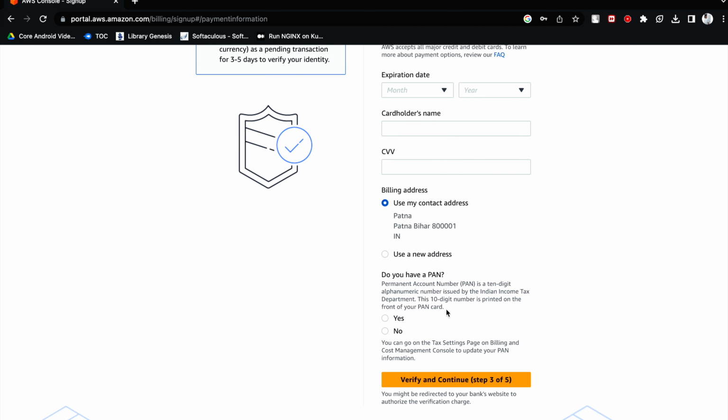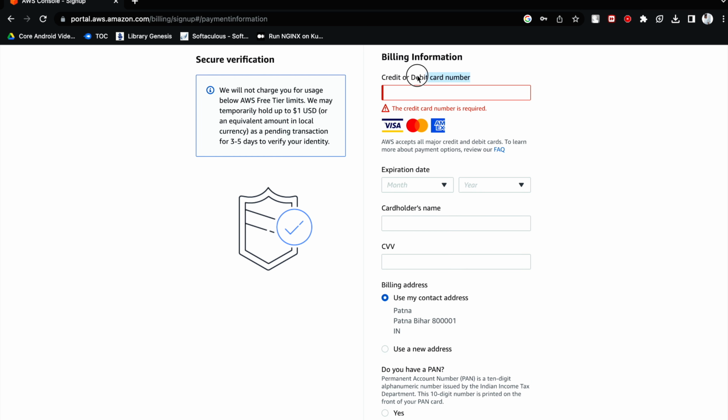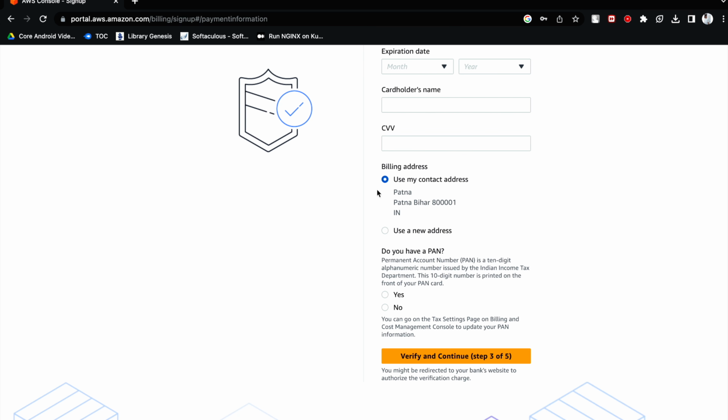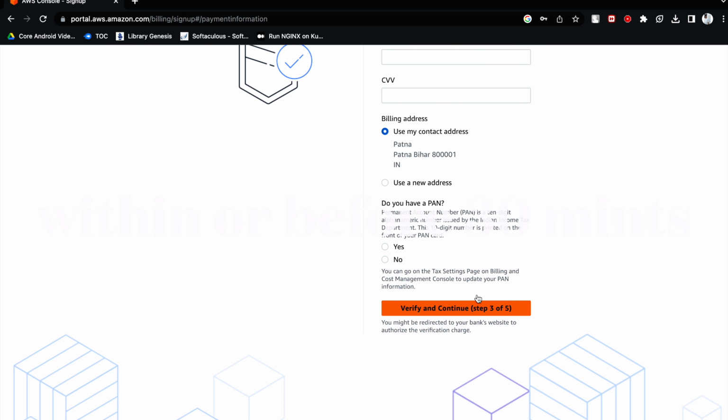Once you press on verify and continue, you will land on a page where AWS will try to deduct 2 rupees from your account in order to verify or validate whether this debit card is working or not. Once you validate, you will get your account ready in 30 minutes.